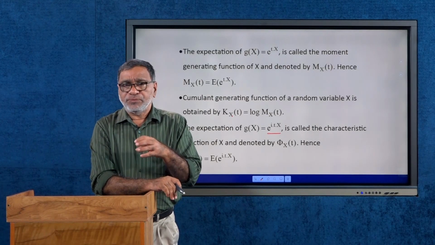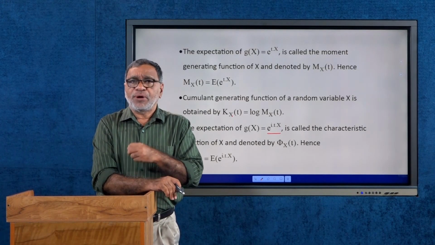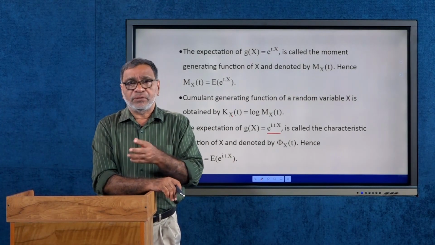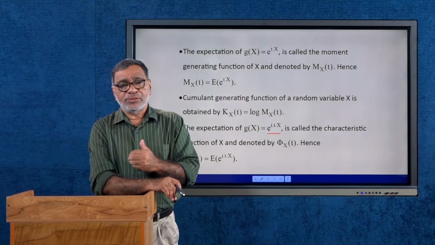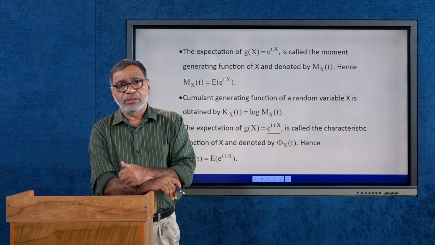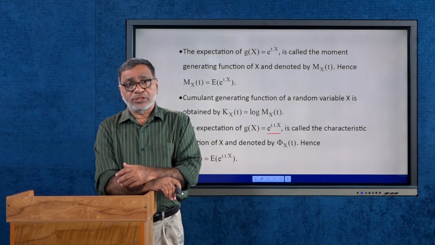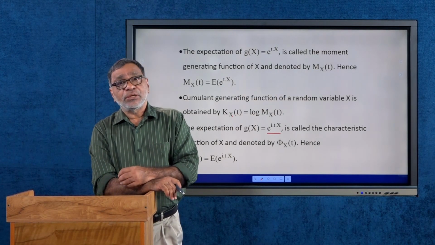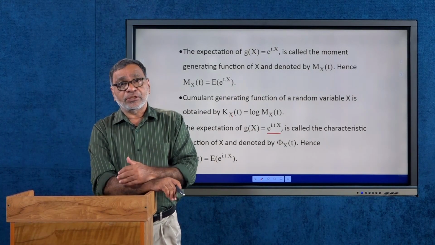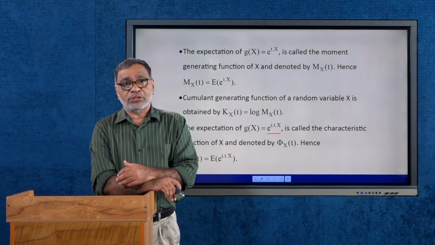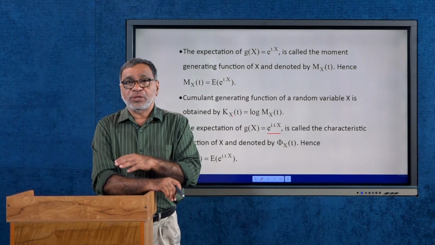The importance of the characteristic function is that we can find it for any random variable. Earlier we discussed the moment generating function, which need not exist for all random variables, but the advantage of the characteristic function is that it exists for every random variable.